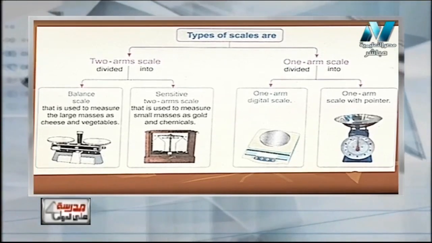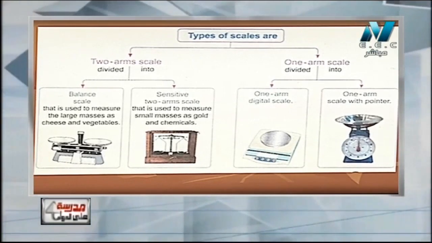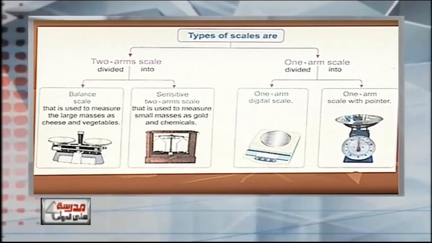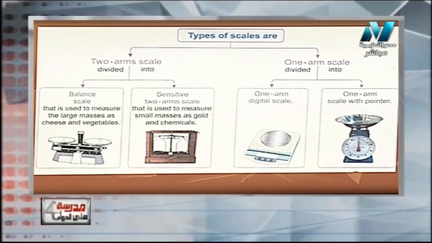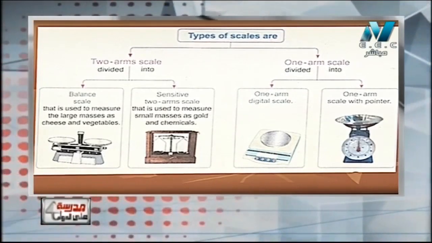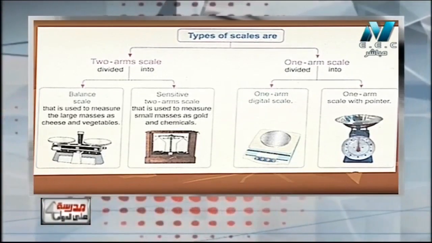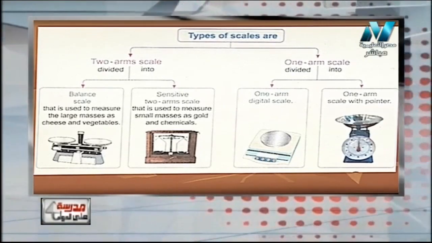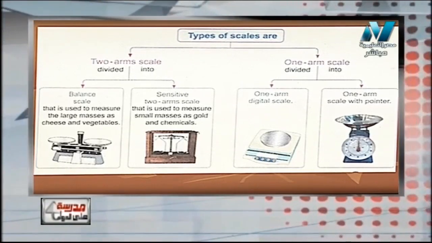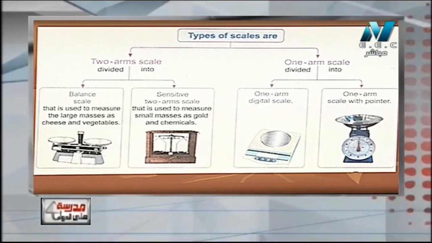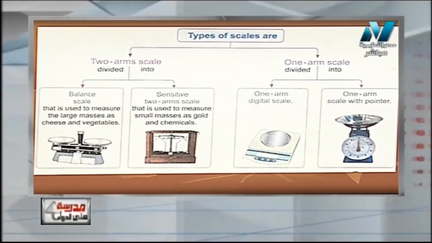So I can summarize. We can measure mass by balance or scale. Any of them can measure mass, but we must use the appropriate balance or scale for the suitable amount of matter. For example, if I want to weigh vegetables or fruits, I will use a balance scale. But if I want to measure the mass of, for example, gold or silver, I will surely use a digital balance or digital scale. So now, an important note.